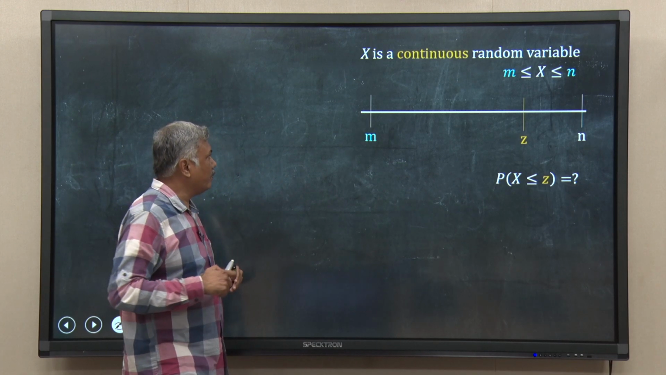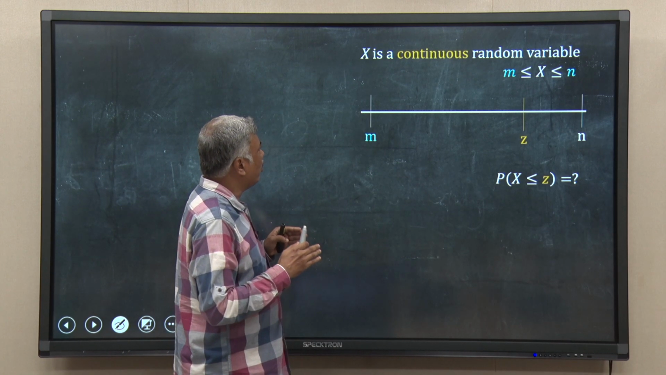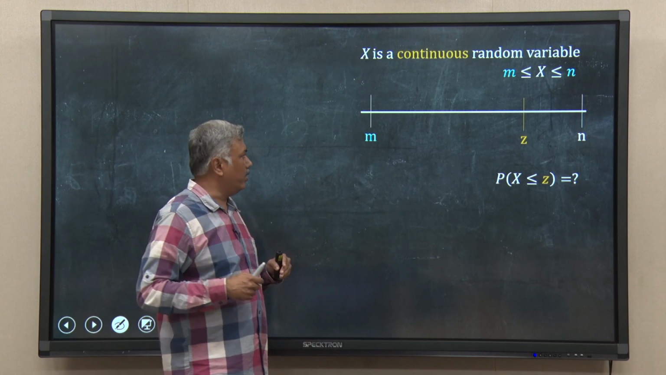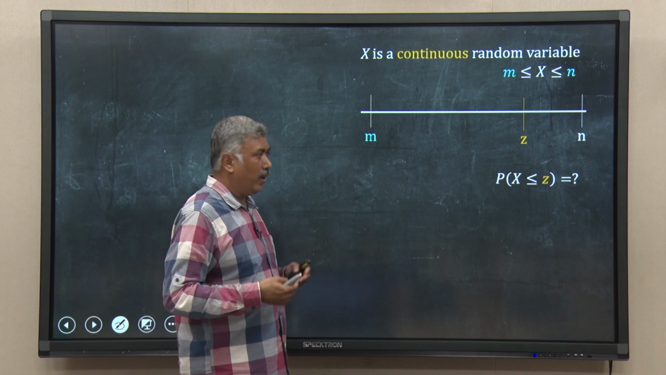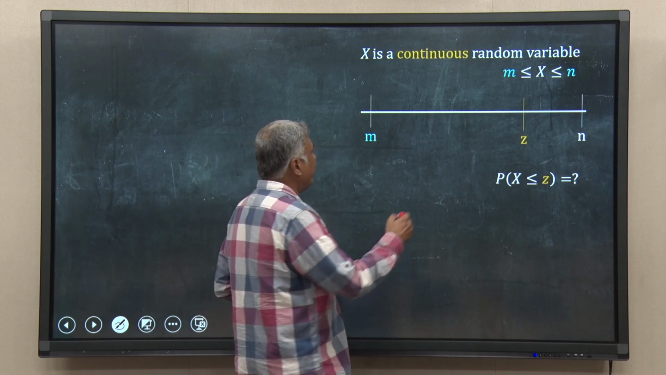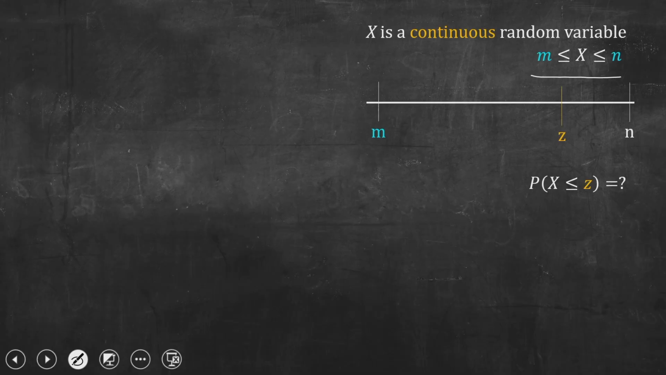So, what is that? Suppose x is a continuous random variable, like the weight of children, or height or age, something like that, and it varies between m and n. So, in the number line I have m here, I have n here, and I have another number z in this interval m to n.